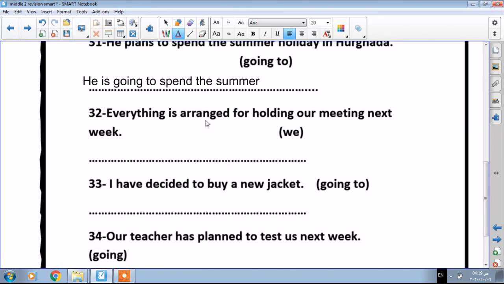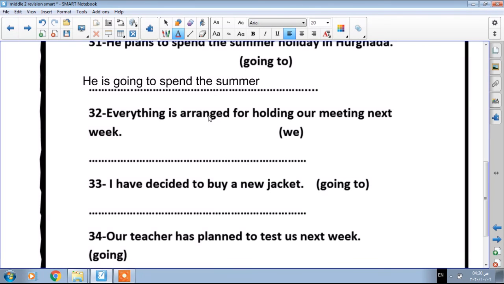Okay, number 33. I have decided to buy a new jacket. Once you find the word decided, you have to use going to. When you decide to do something in the future, you have to use the form of going to and infinitive. So we are going to say I am going to buy a new jacket.